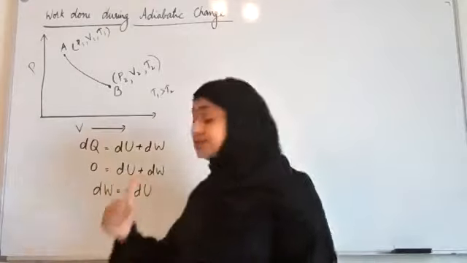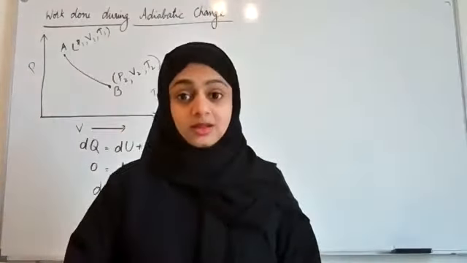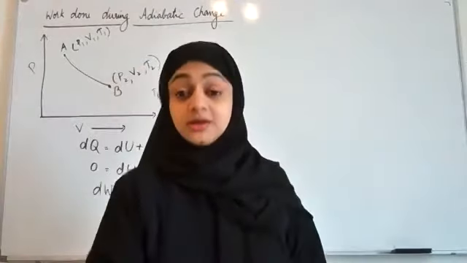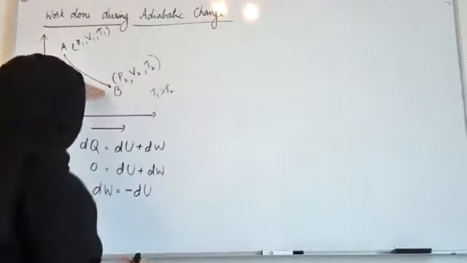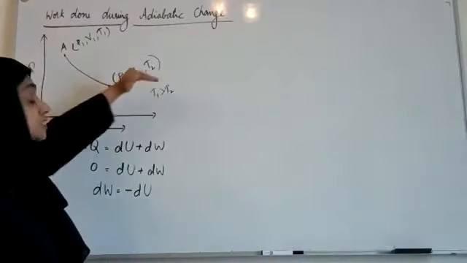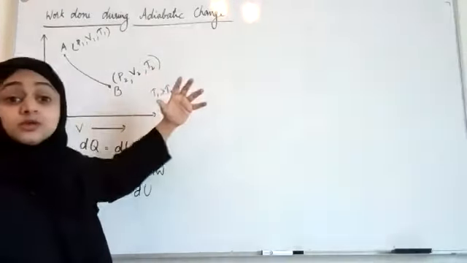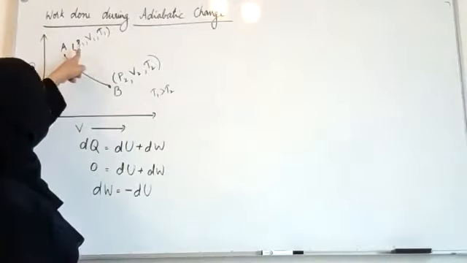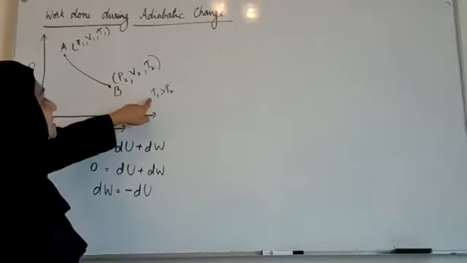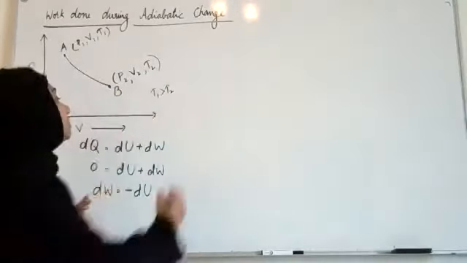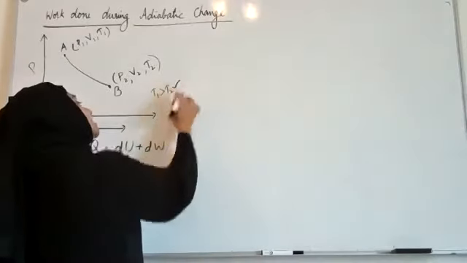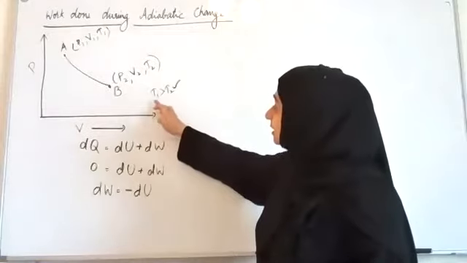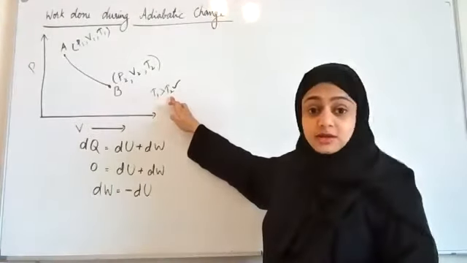Internal energy will be negative when it is decreasing, which means the temperature is decreasing. So during this process, which is an adiabatic expansion, the gas should cool down. Its temperature should decrease. So as it goes from T1 to T2, its temperature decreases, which means T1 is greater than T2. It's cooling down. So you are right, Hasina. This is correct. T1 is greater than T2.